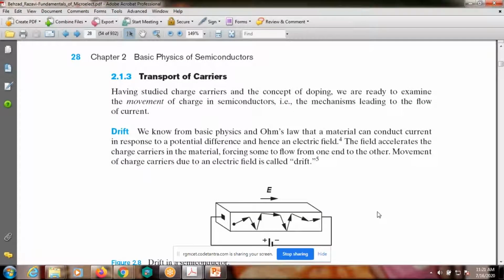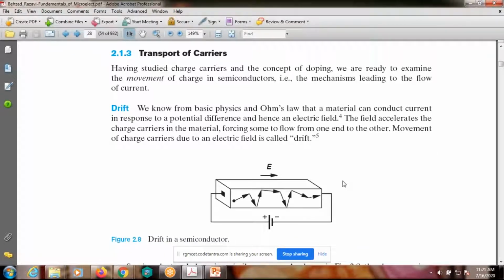Okay. Now today's class, transport of carriers, right? In the previous class, we added some impurity to the pure silicon so that the silicon becomes either p-type silicon or n-type silicon. Now what happens if we apply some electric field to the p-type or n-type silicon bar? How are the charge carriers moved from one place to another place, right?